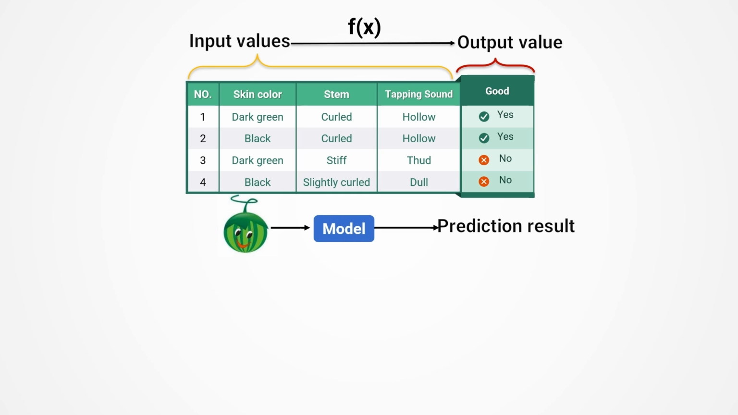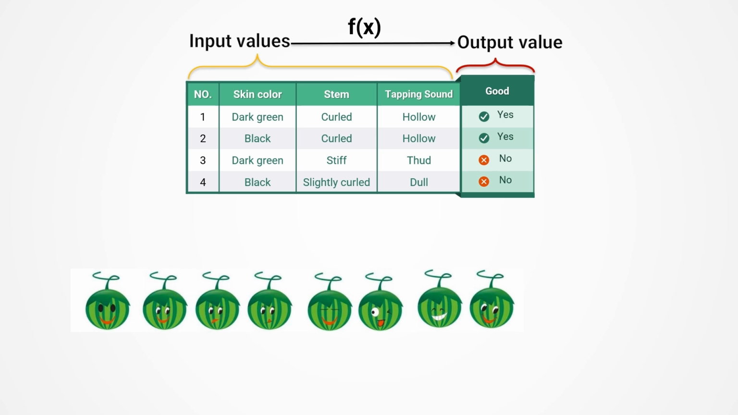So, how can we find this function? Think about how to make a person have the ability to judge whether a melon is good or bad. What should we do? For sure, it needs a lot of melons to practice. Before cutting the melon open, observe its characteristics, such as skin color and stem. Then cut it open to see whether it is good or not. Over time, you will be able to predict the quality of a melon based on its external characteristics.